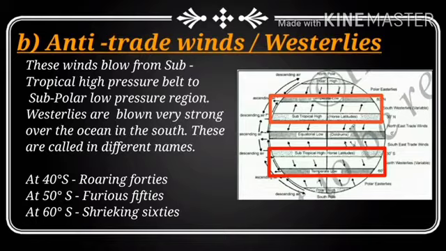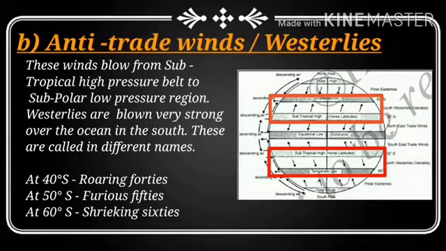That's why the wind blows from the subtropical high pressure belt towards the equatorial low pressure belt. Thus, it is called the trade wind. But here, our point of discussion is the anti-trade wind. The subtropical high pressure belt wind blowing toward the subpolar low pressure belt, that we call anti-trade winds.